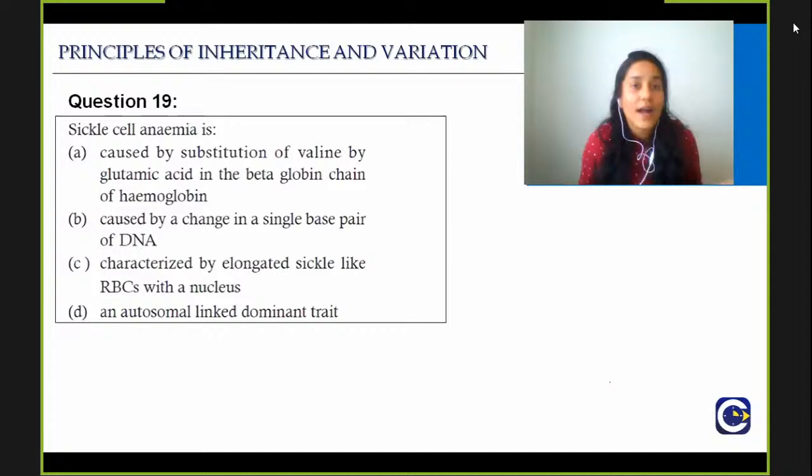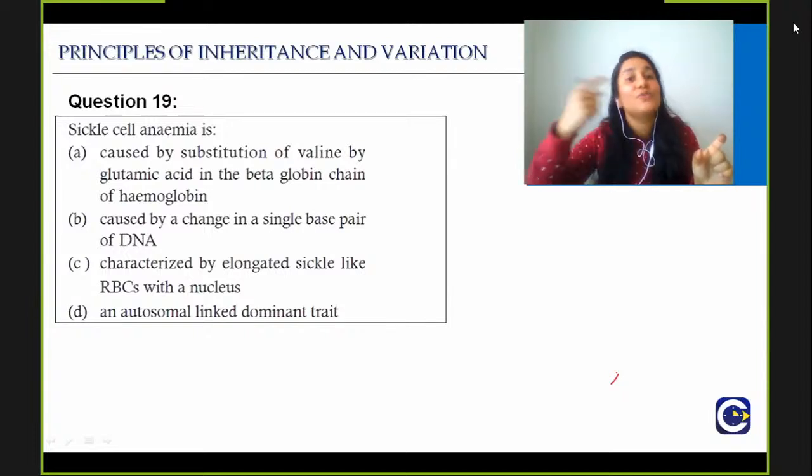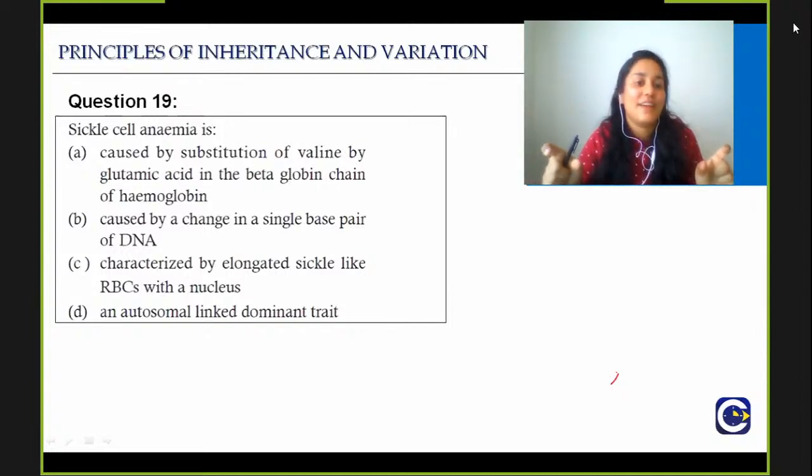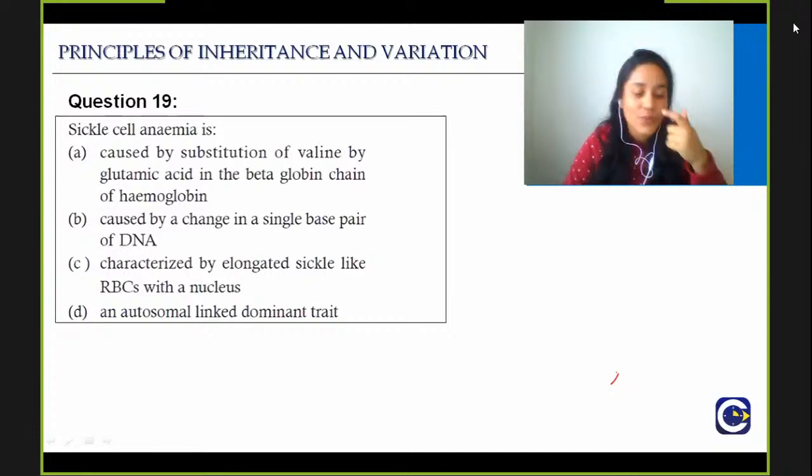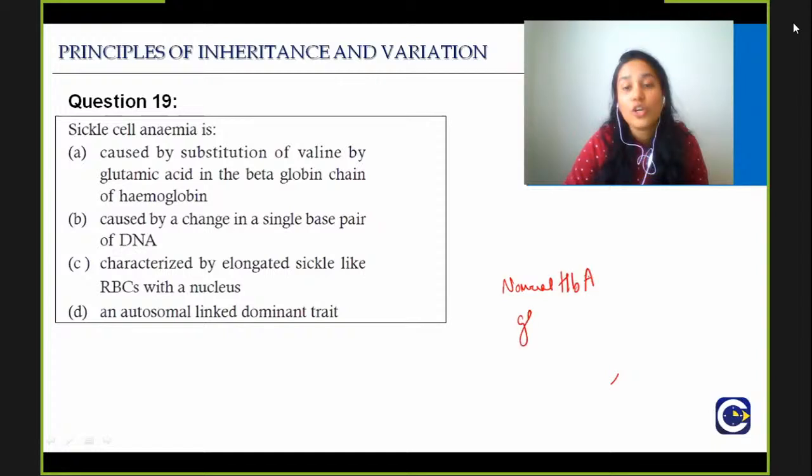Why? Because they have given it the other way round. In the normal condition, we have glutamate, and in the mutated condition, when there is sickle cell anemia, we have valine. So, it is caused by substitution of glutamic acid by valine, not the other way round. Clear? If it is clear, now try to answer this question again. So, for normal hemoglobin, which is HbA, we have glutamic acid, also known as glutamate. And in case of HbS, which is sickle cell, it is valine.